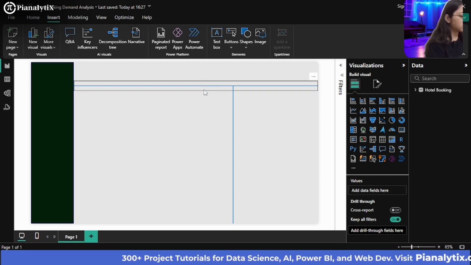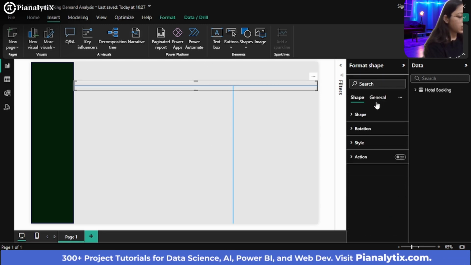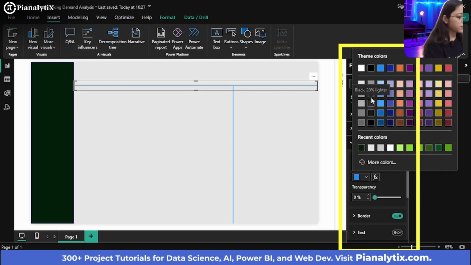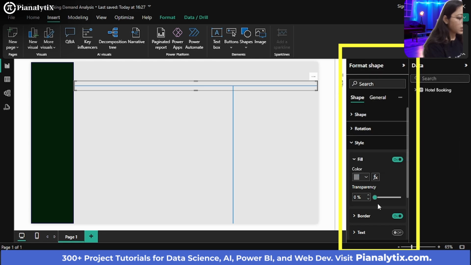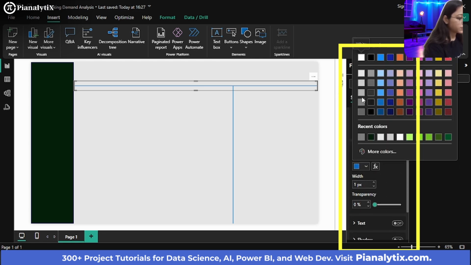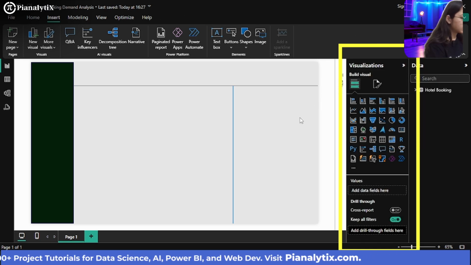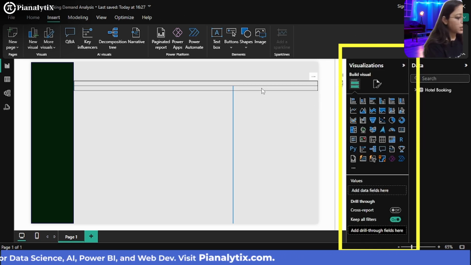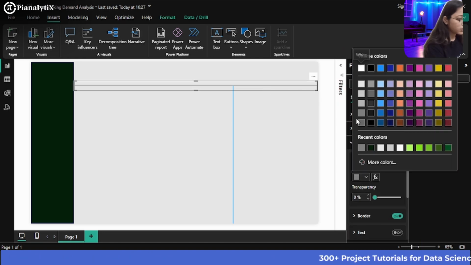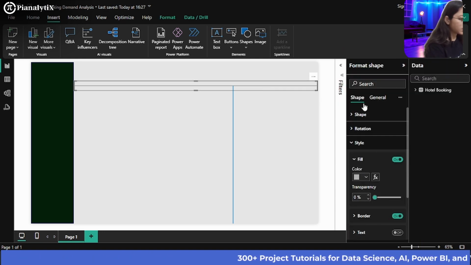So let me just make sure the color is fine with these. Go to the style section. Make sure the color of these is something in gray, I'll say. And the border also should be in gray. So now it looks much better. But again, I feel it is much darker. Maybe you can go with this color, I'll say.